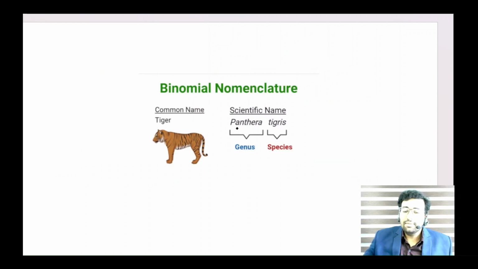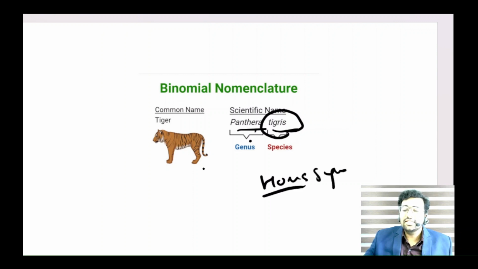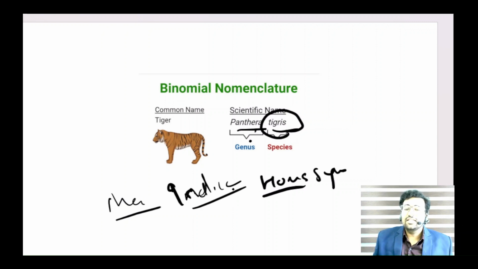Okay, let's look at binomial nomenclature again. The tiger is called Panthera tigris. Panthera is the genus name, whereas the species name is tigris. Homo sapiens: sapiens is the species name, Homo is the genus name. Mangifera indica: Mangifera is the genus, whereas indica is the species name; it comes from India, that's why indica.